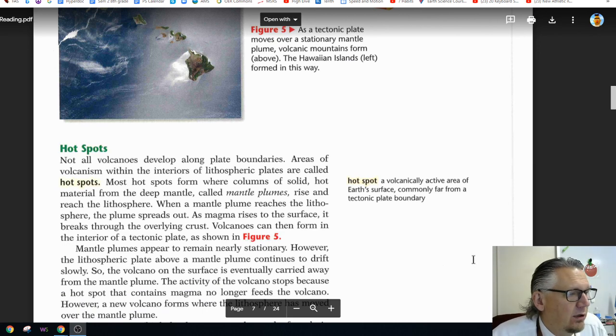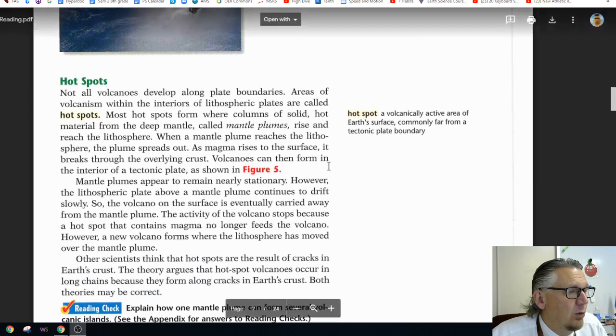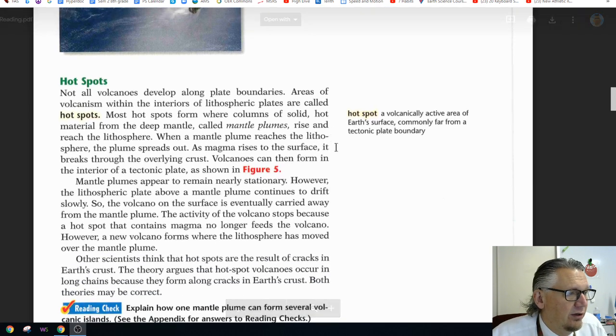Hotspots. Not all volcanoes develop along plate boundaries. Areas of volcanism within the interiors of the lithospheric plate are called hotspots. Most hotspots form where columns of solid hot material from the deep mantle, called mantle plumes, rise and reach the lithosphere. When the mantle plumes reach the lithosphere, the plume spreads out. As magma rises to the surface, it breaks through the overlying crust. Volcanoes then form in the interior of the tectonic plate, shown in Figure 5.